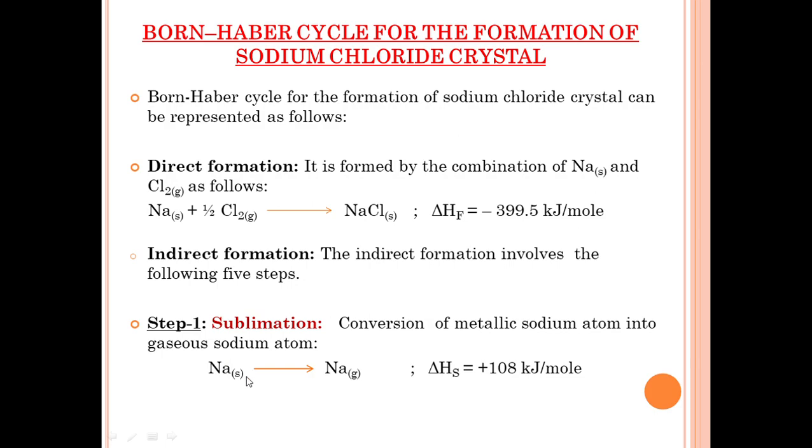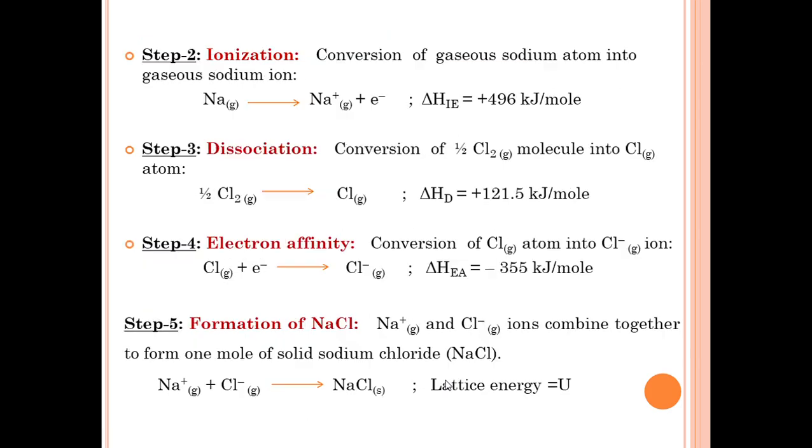Here, metallic sodium atom is converted into gaseous sodium atom. So it is an endothermic reaction. This is the enthalpy of sublimation, or heat of sublimation, equal to plus 108 kilojoule per mole. This is the first step.